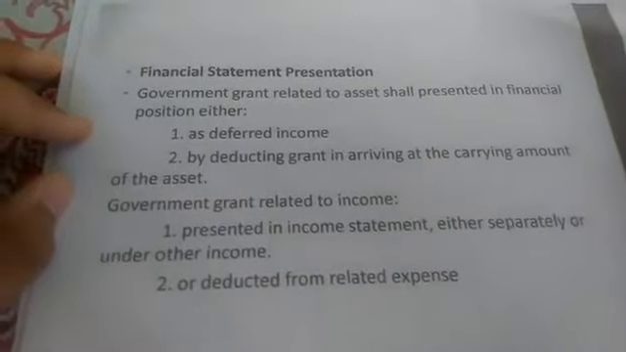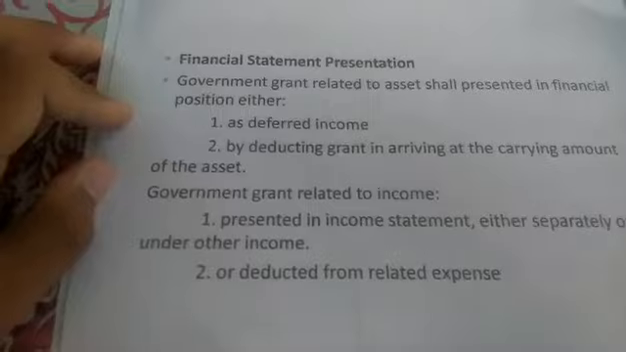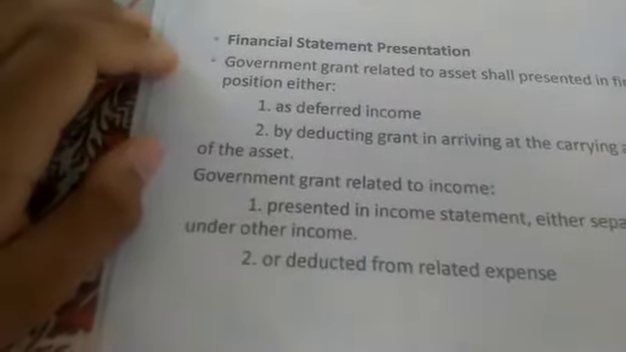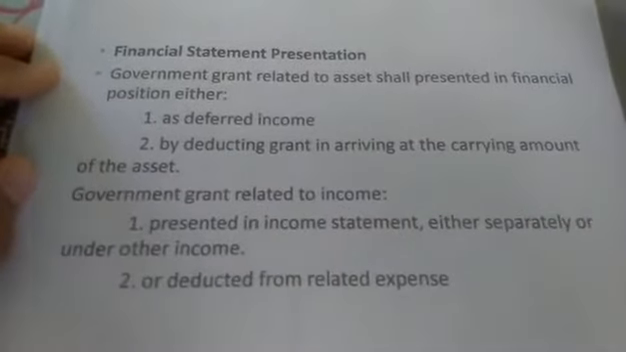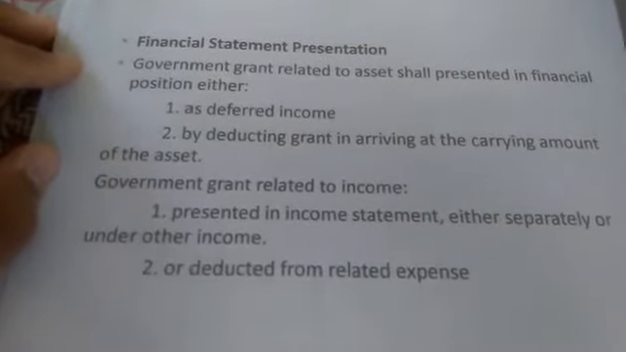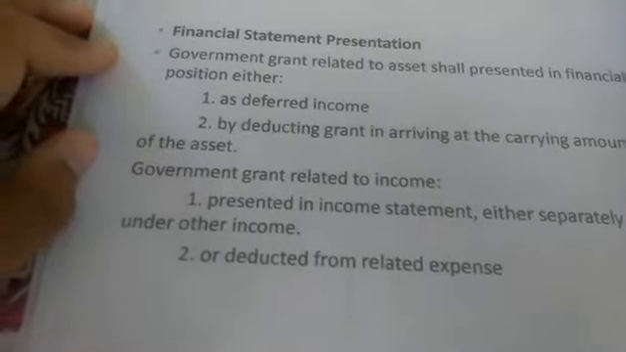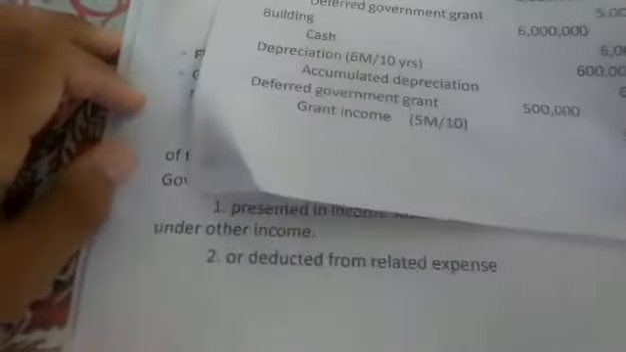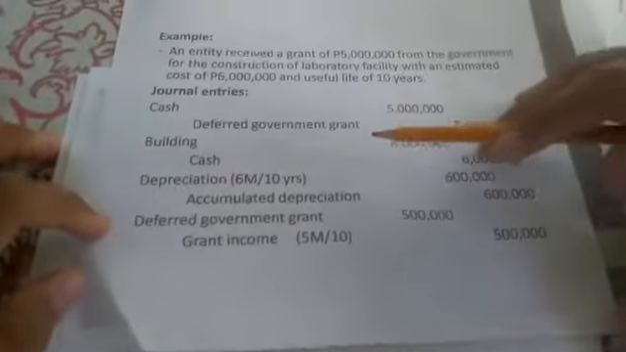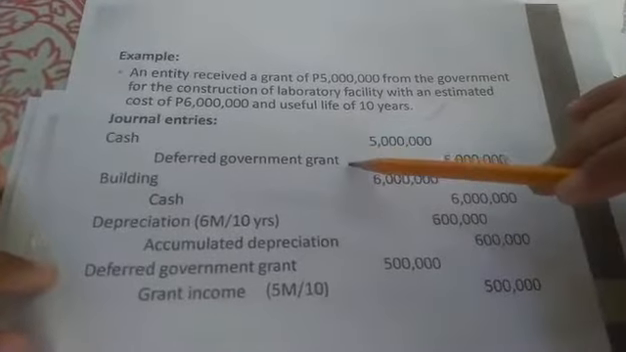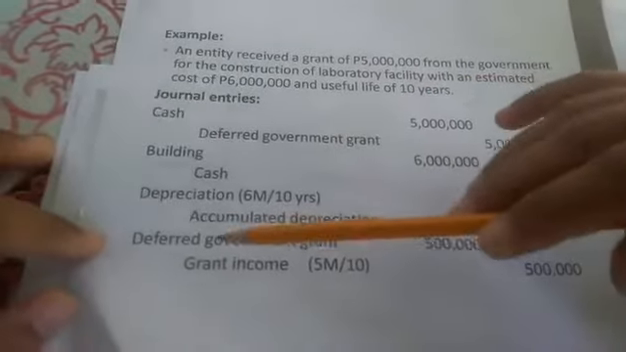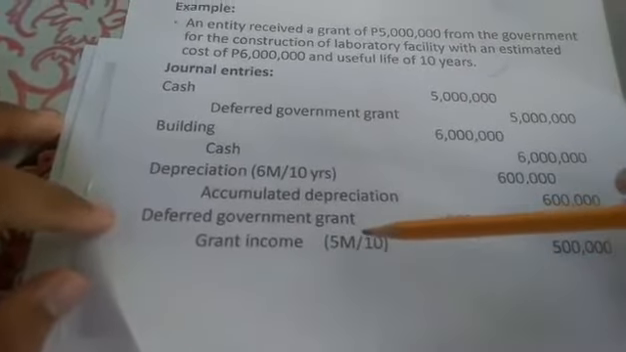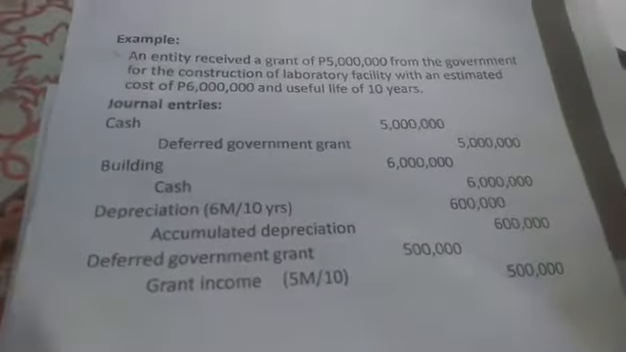Okay. And then now, the financial statement presentation. Government grant related to assets shall be presented in the statement of financial position either as deferred income or by deducting the grant in arriving at the carrying amount of the asset. Ganito lang yun, anak. Yung una, as deferred income, yung una kong pinresent kanina. If you will notice, ina-allocate din natin yung deferred grant income depende doon sa number of years. So, meron tayong deferred government grant, pagkatapos meron din tayong grant income. Yan yung una.